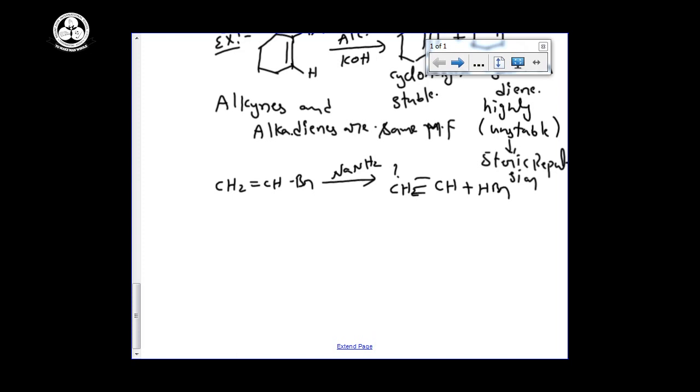And the next one is from dehalogenation. The third method of preparation is dehalogenation of tetrahaloalkanes.